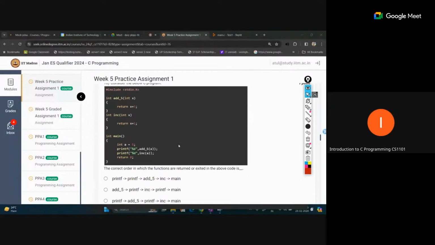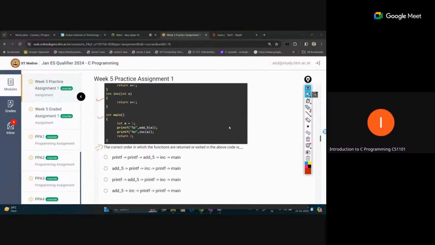Now question number 10. Two functions are given, add5 and inc. Inside the main function, we have int a equal to 5, then a print statement with add5(a) and a print statement with inc(a). So what is the correct order in which the functions are written or exited in the above code?